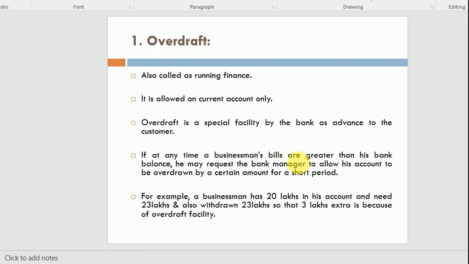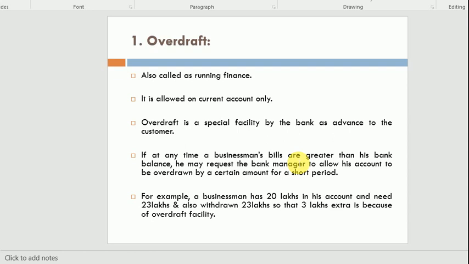For example, overdraft is when a customer has some less amount in their bank account and needs more than their deposit amount. So the bank provides them such a facility, and this is called overdraft.